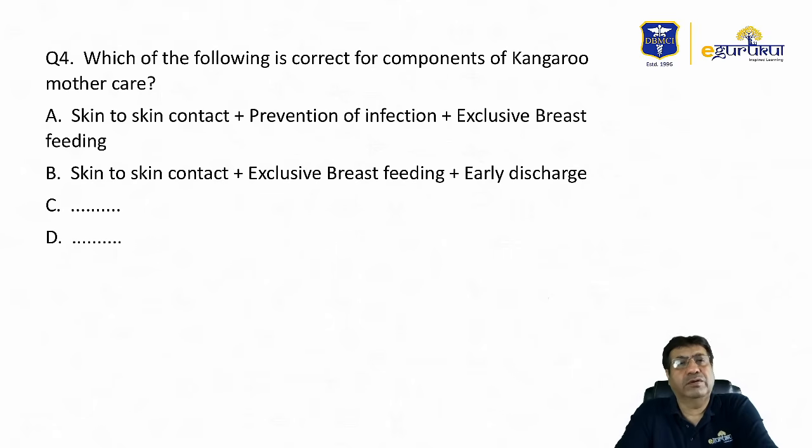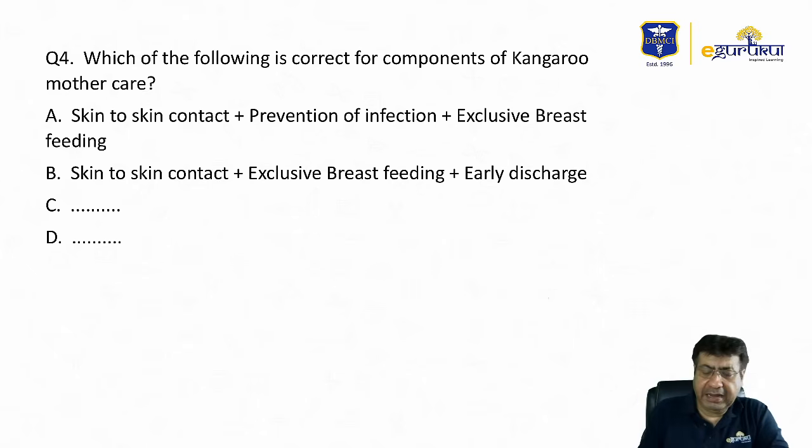Coming to question number 4. Now question number 4 again is a question where students were not able to inform me about all the choices, but based upon whatever I could get from the recall done by the students: which of the following is correct for components of kangaroo care? Choice A was skin to skin contact, prevention of infection and exclusive breastfeeding, while choice B was skin to skin contact, exclusive breastfeeding, early discharge. Choices C and D were again combinations of things similar to this.